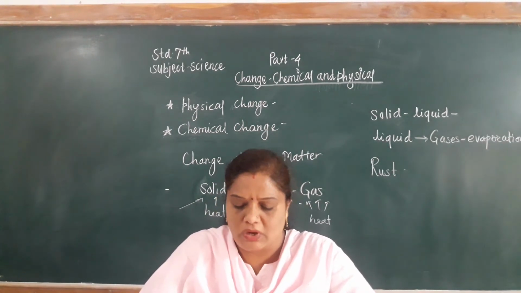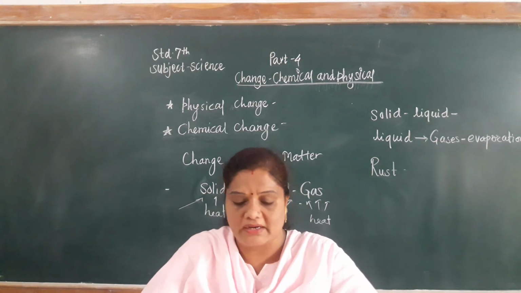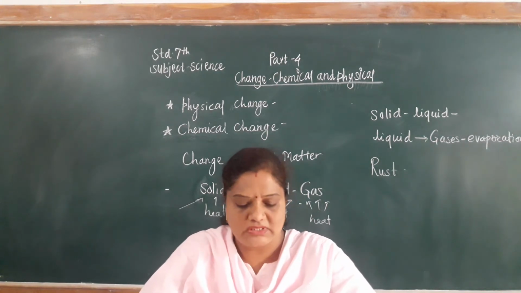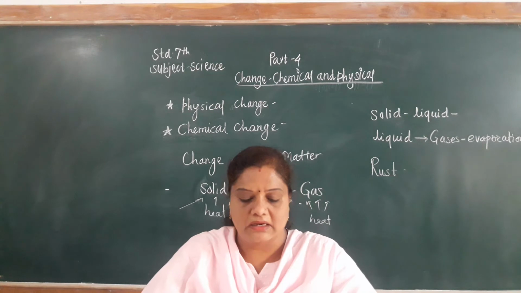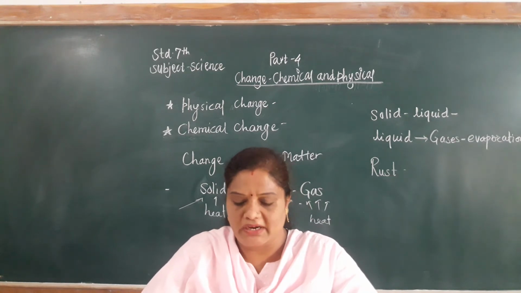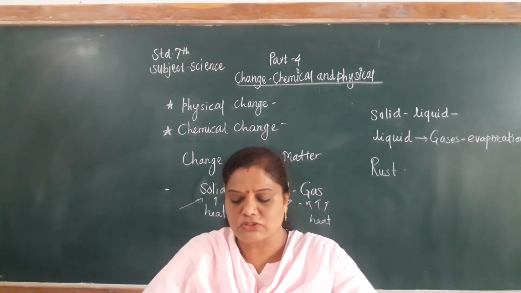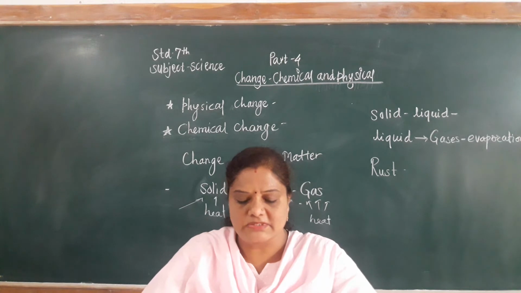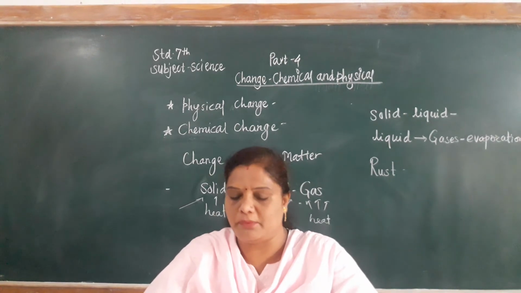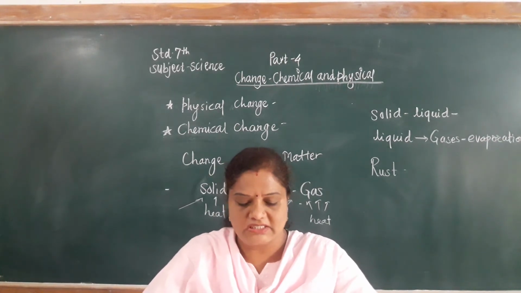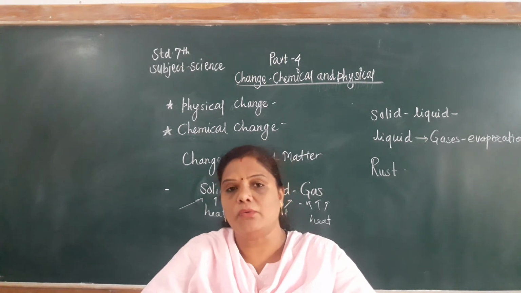Evaporating dish, sugar, burner and tripod, those are the apparatus for this activity, and the procedure is given to you: take some sugar in an evaporating dish, place the dish on a tripod and heat it. Observe the change that takes place in the sugar. Stop heating when a blackish substance is seen at the bottom of the evaporating dish. What kind of change does the above process bring about?